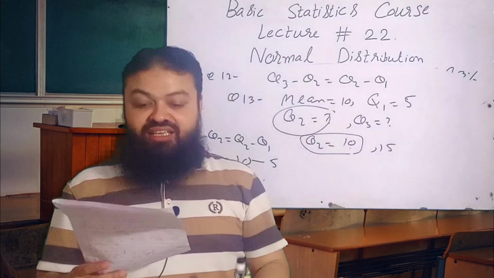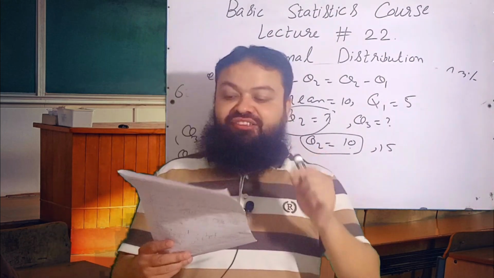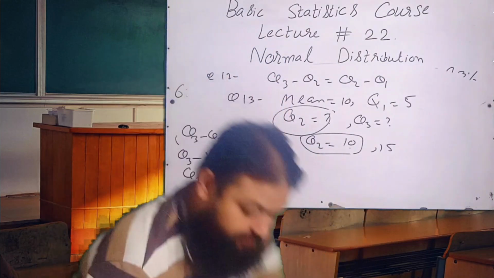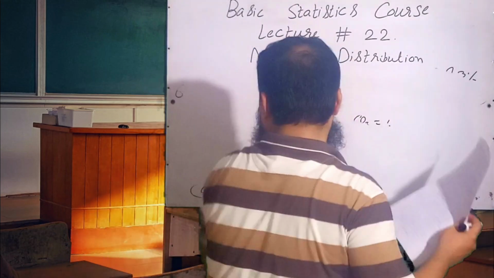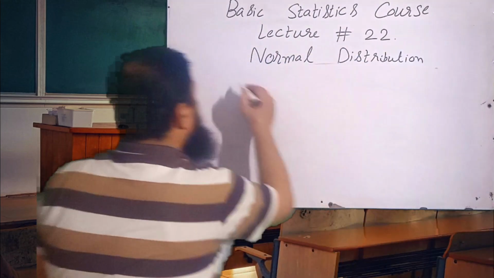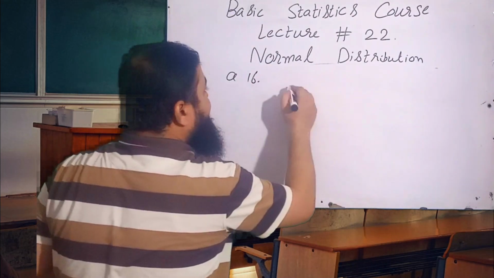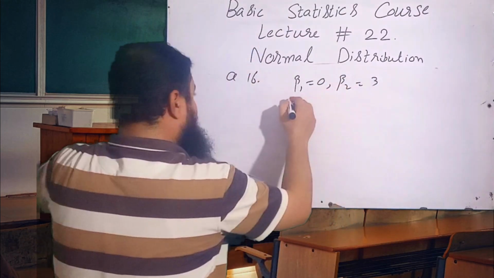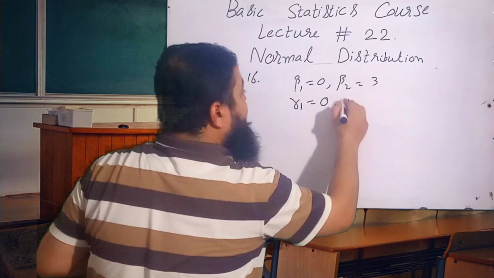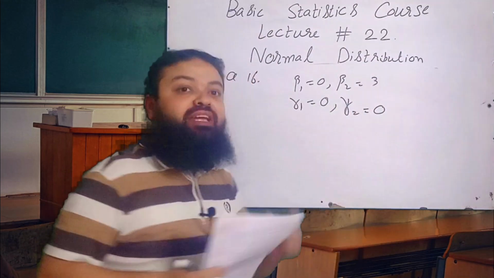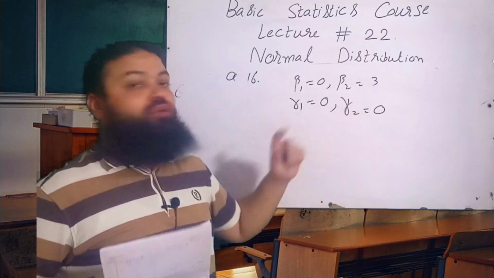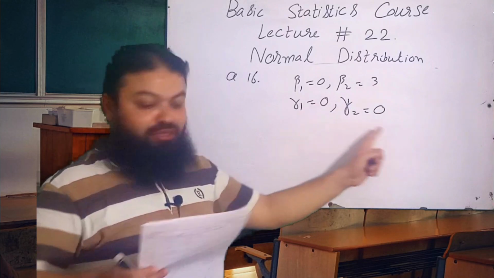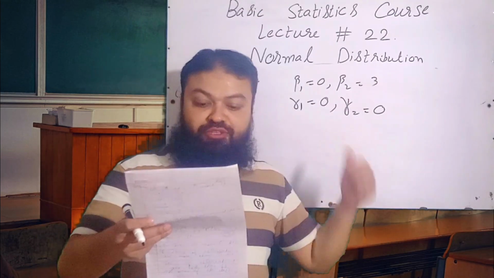Question number 16. Pearson's constants for a normal distribution with mean mu and variance sigma square are, a very important question. In normal distribution, beta 1 is always equal to 0, beta 2 is always equal to 3, gamma 1 is always equal to 0, and gamma 2 is also equal to 0. A very important one. These are the four. You will have to learn it. That is the correct option.